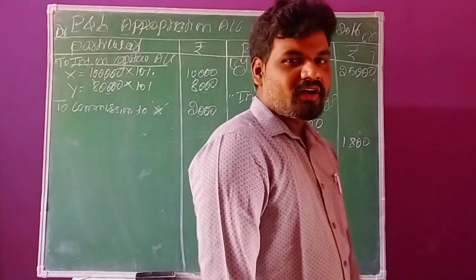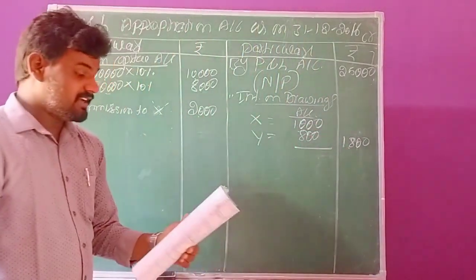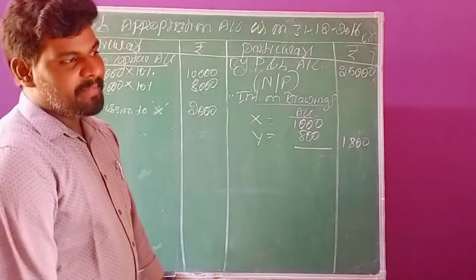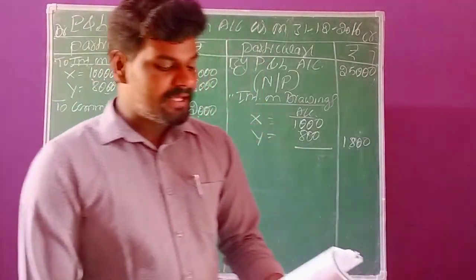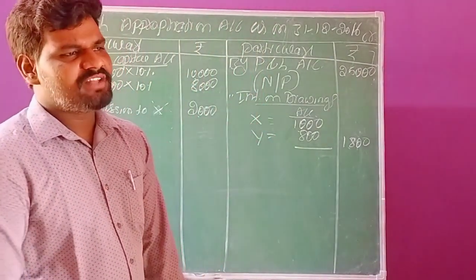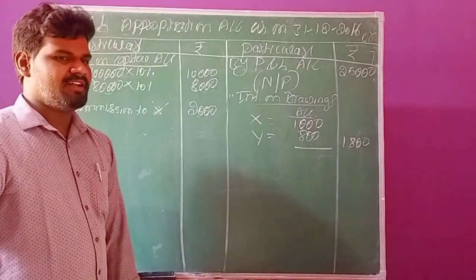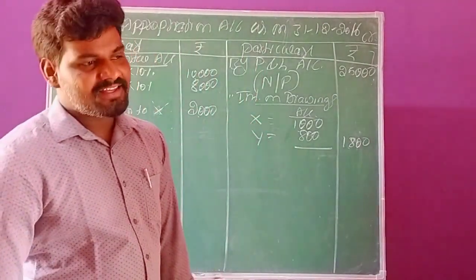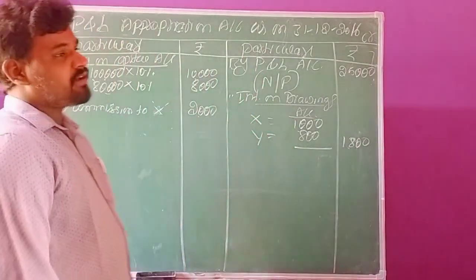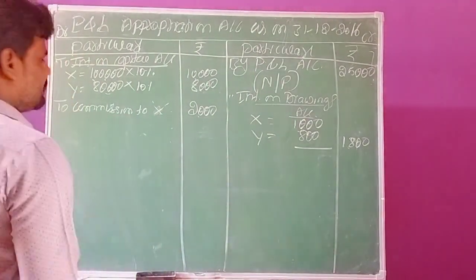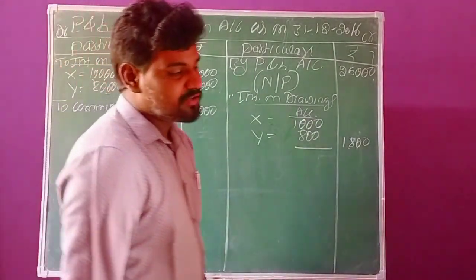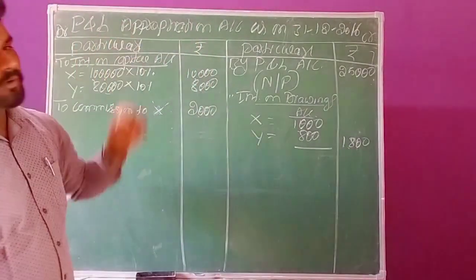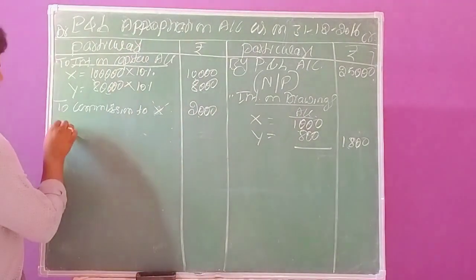In the same way, now come to the next adjustment. The next adjustment is salary payable to Mr. Y, rupees 3000. Here also they have not mentioned either monthly or annually. They have not mentioned anything else, so we can assume this is an annual salary only. This salary is an expense to the business. All the expenses we can record on the debit side of the appropriation account. Now we have to record it on the debit side.